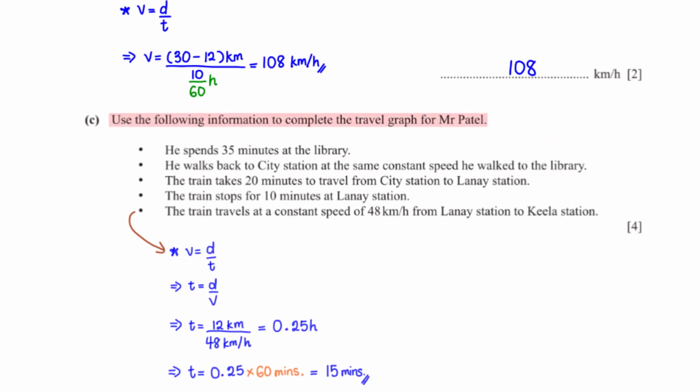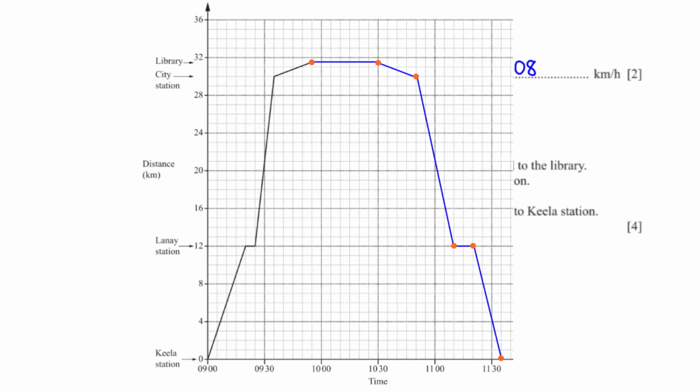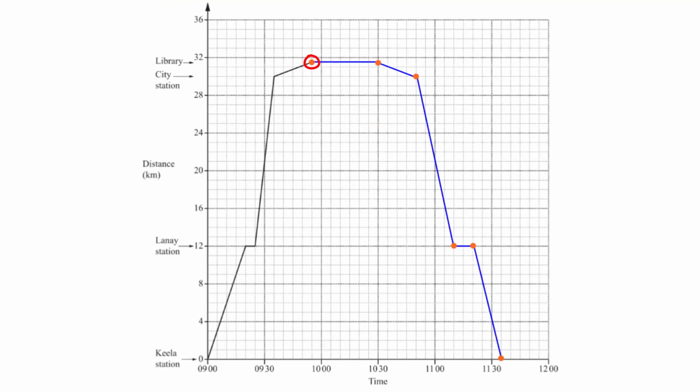Use the following information to complete the travel graph for Mr. Patel. He spends 35 minutes at the library. Mr. Patel is currently at the library. Each box represents 5 minutes. So for 35 minutes, we count 7 boxes to the right. And since he's still at the library, we mark this as our next point.